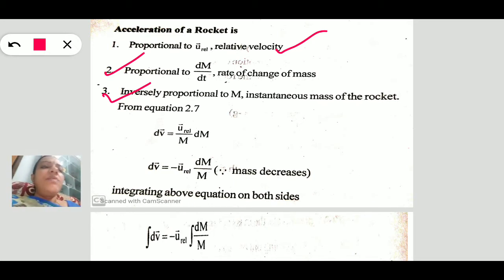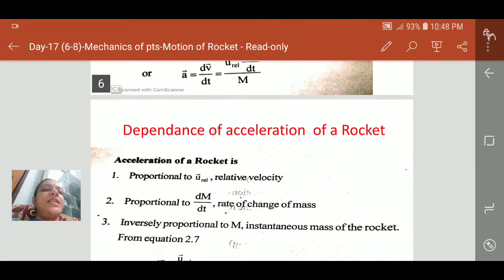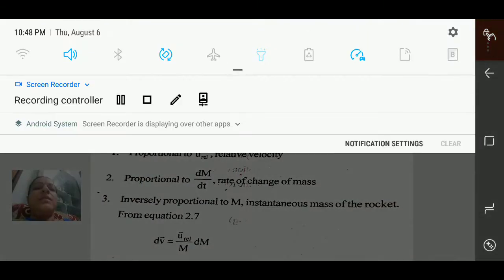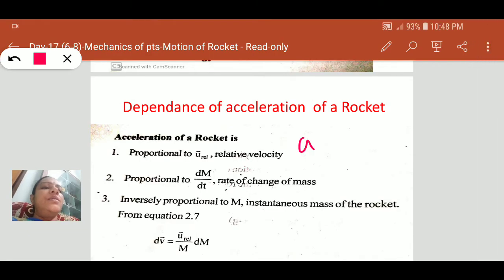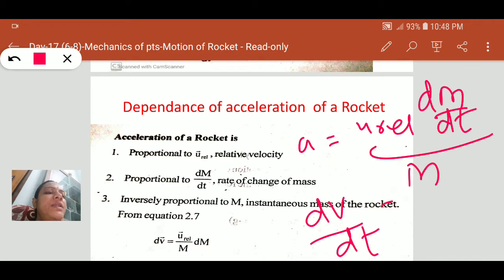After calculating this acceleration, a is equal to relative velocity into dm by dt by m. Here a is nothing but dv by dt, so dv by dt is equal to the same expression. By this equation we can calculate the velocity.